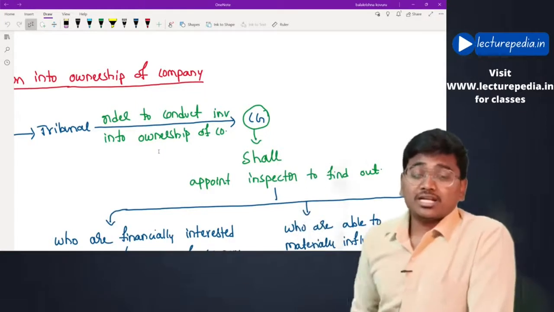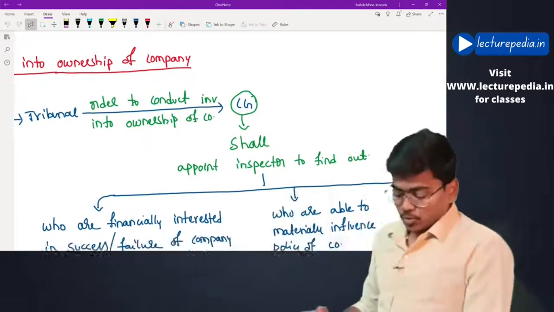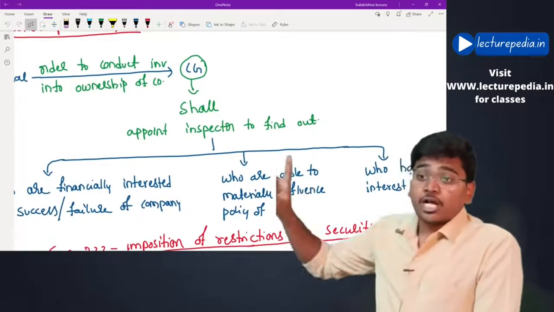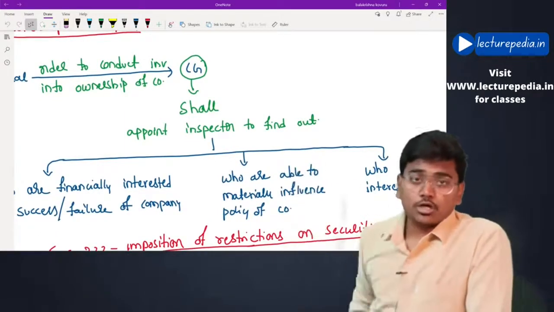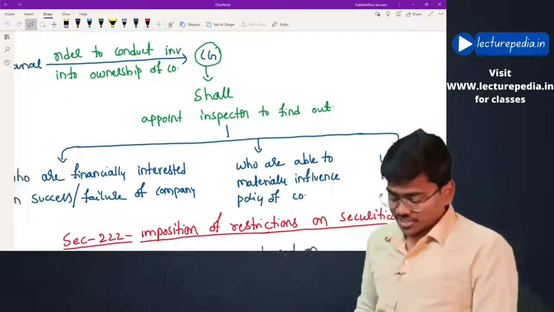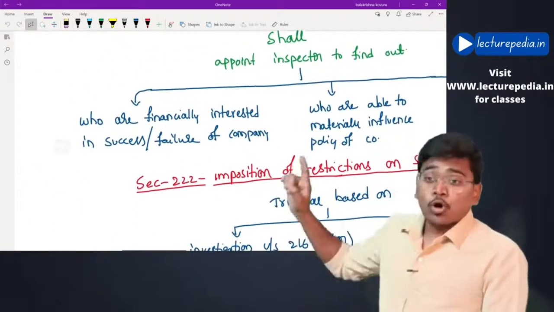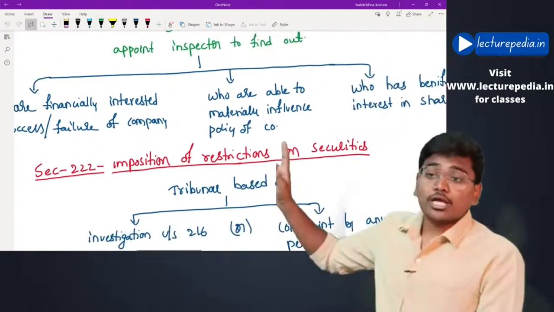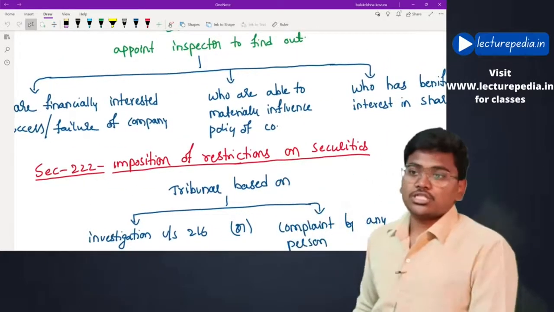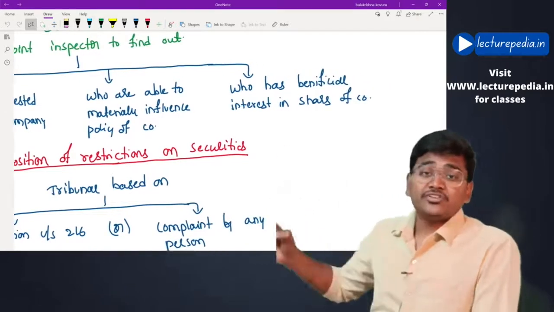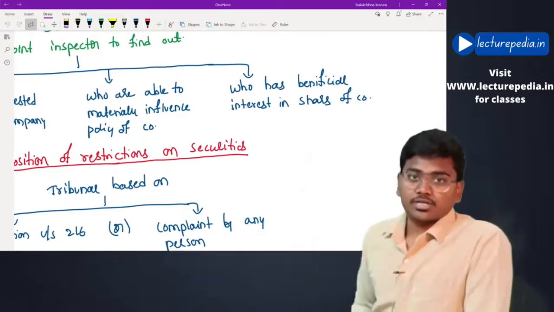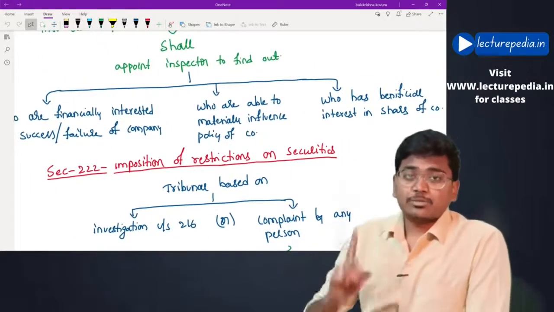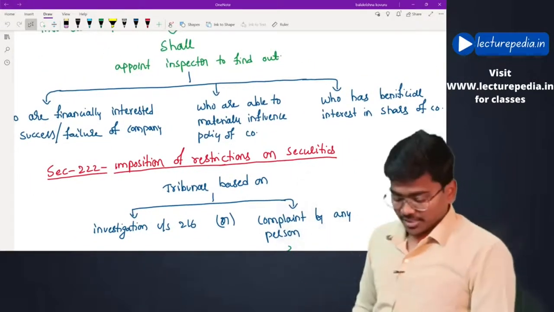To whom it will order? It will order the central government. Now, the central government, once the order is received from the tribunal, shall appoint the inspector to find out what is the objective of this investigation: to find out who are financially interested in the success or failure of the company, who are able to materially influence the policy of the company, and who has beneficial interest in the shares of the company. To find out these facts, the investigation will be conducted into ownership of the company.